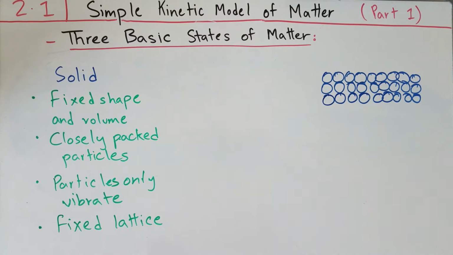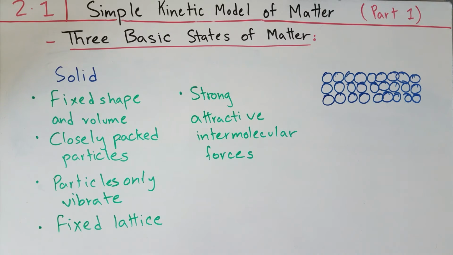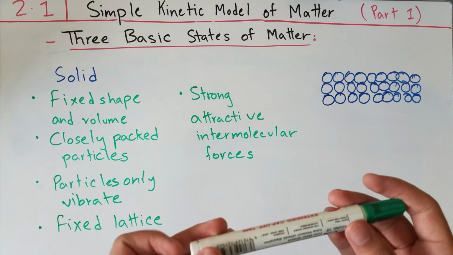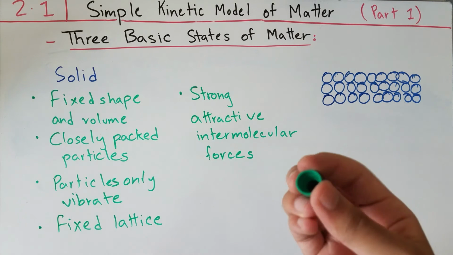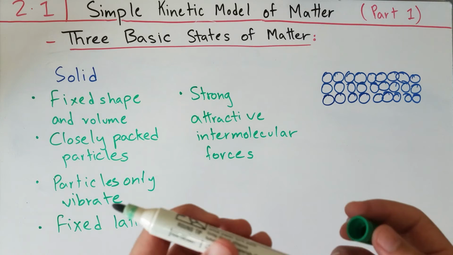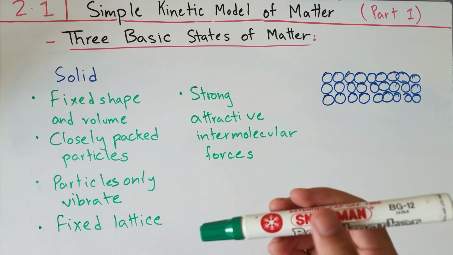And another reason why the particles can only vibrate and they're super closely packed together in a fixed lattice is because the intermolecular forces of attraction between these particles are very strong. So in the example of this marker that I have here, the particles are closely packed together. They can only vibrate. They can't move out of their positions really. And they're also in a fixed lattice. And this is all due to the very strong attractive intermolecular forces between the particles.